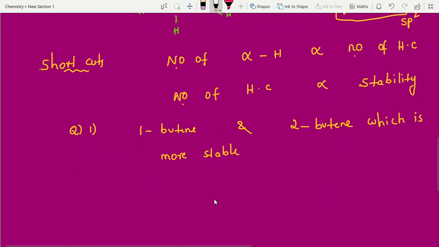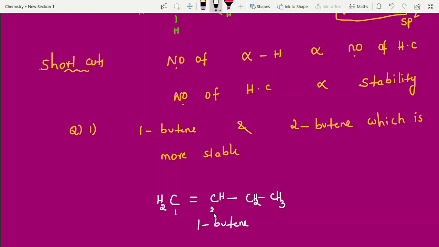Butene means 4 carbons, right? 1, 2, 3, 4. For 1-butene, between carbon 1 and 2 a double bond is there. Remaining we have to fill with hydrogen. Hydrocarbons are nothing but only carbon and hydrogen, right? So this is what we call 1-butene. Don't write 2-butene here. Between 1 and 2 carbons, we write the lower number.